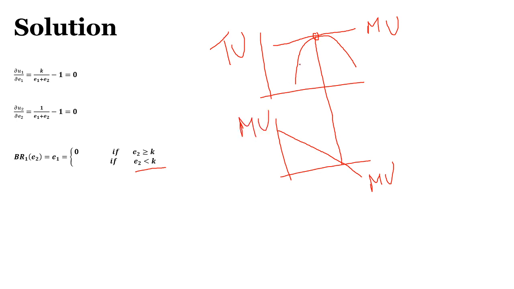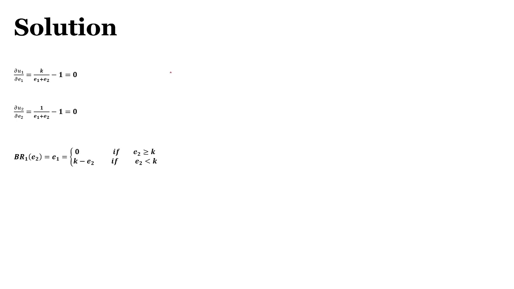with respect to Q. So I want to choose that level of effort which makes this margin zero. Suppose if E2 is less than K, then I should choose K minus E2, which adds to E2. Then E2 gets cancelled out and I'll get 1 minus 1, that is 0. So this is my best response. So I should choose K minus E2 if E2 is less than K. So this is my best response.